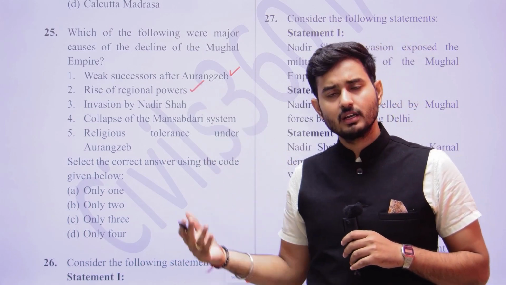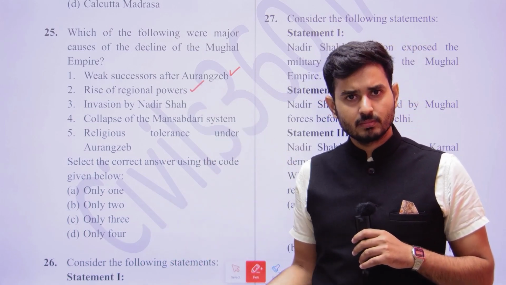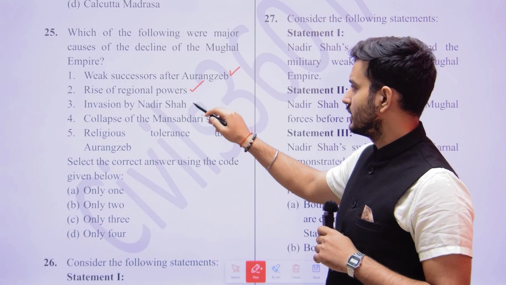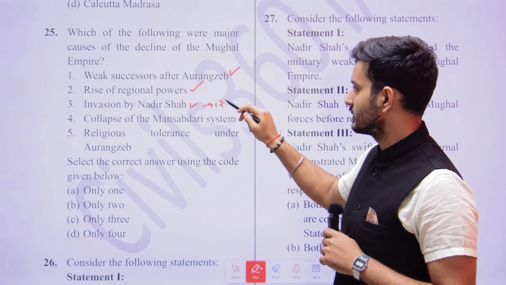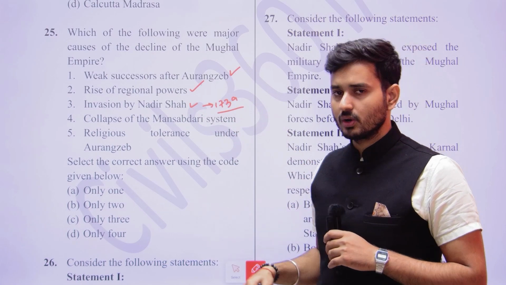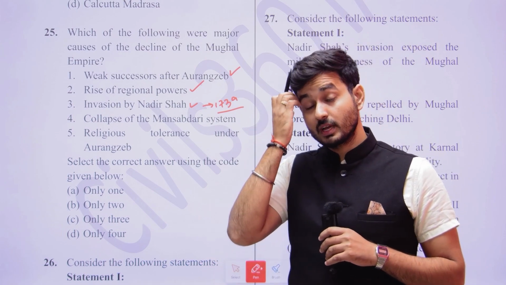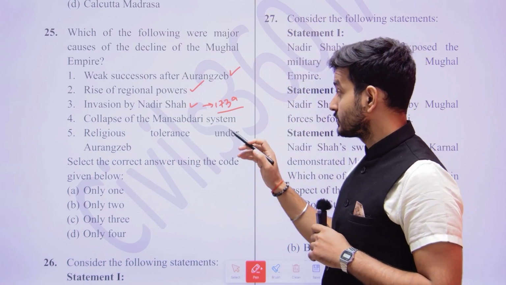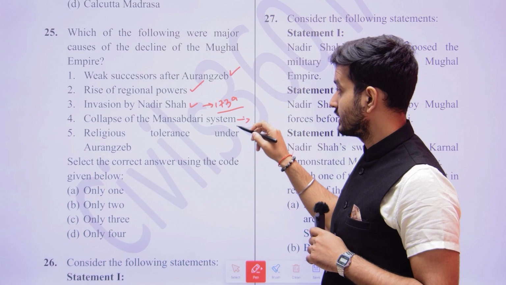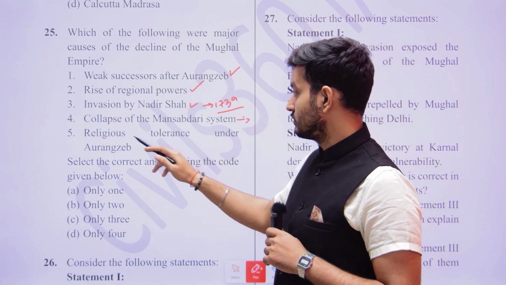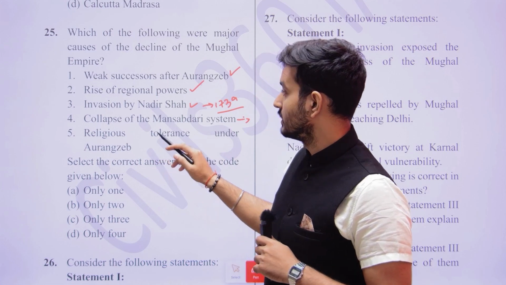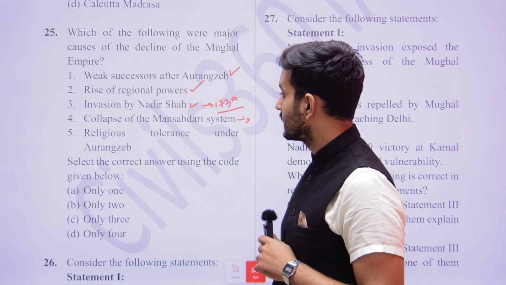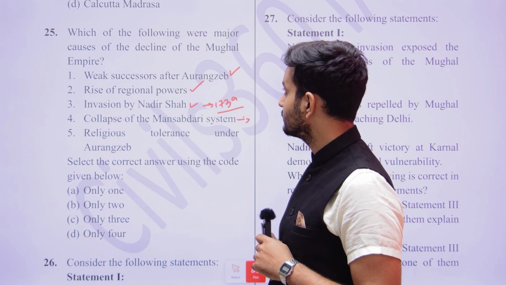Awadh, Bengal, Hyderabad, Mysore, Maratha, Jat, Sikh, and Travancore. These were the rulers. Invasion of Nadir Shah in 1738, who looted a lot of wealth, 70 crore rupees, the Kohinoor diamond, the Peacock Throne, all of them were looted at that point of time. Okay, collapse of the Mansabdari system, and then religious tolerance under Aurangzeb. Did it lead to the decline of the Mughals?